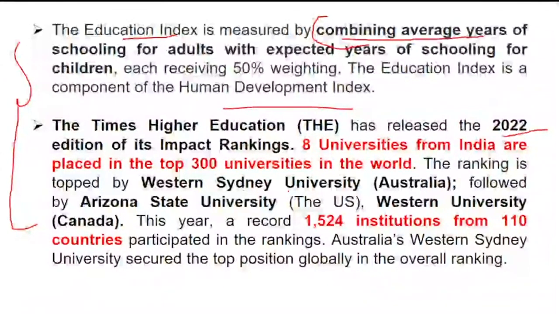The ranking is topped by Western Sydney University, that is Australia, followed by Arizona State University, that is the US, and Western University, that is Canada. In the year 2022, there is a record that 1524 institutions from 110 countries participated, and overall Australia's Western Sydney University has topped the global position. This information is a little bit important in case you get questions on the rankings, you should be able to answer. That's the reason I have added this slide.